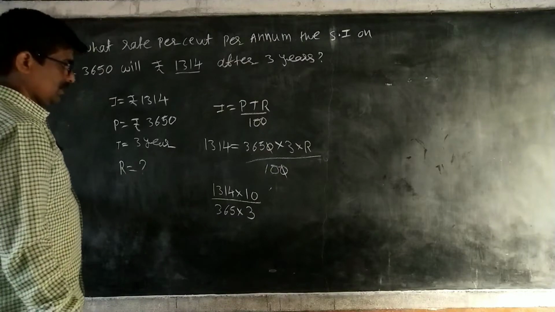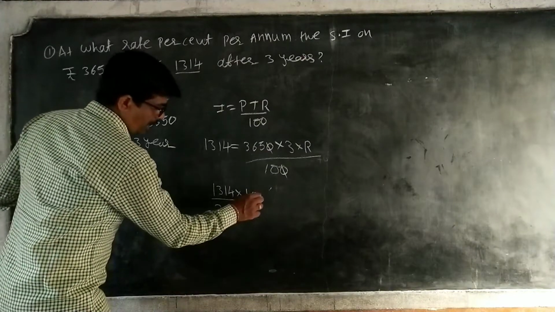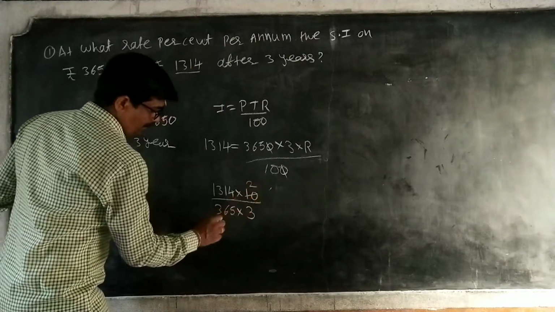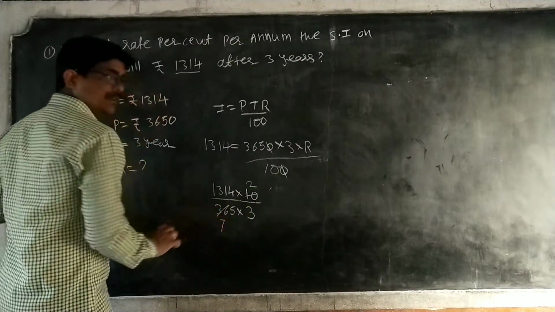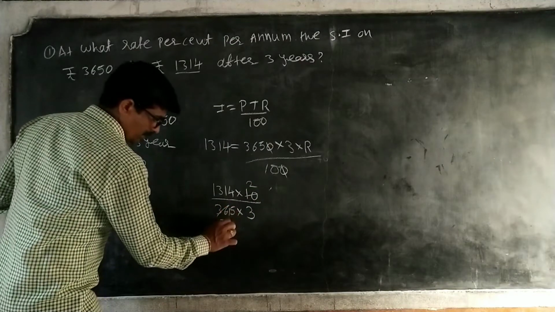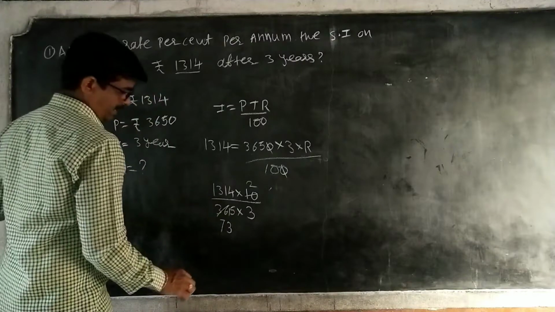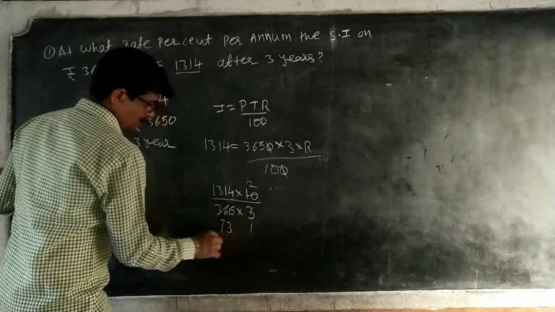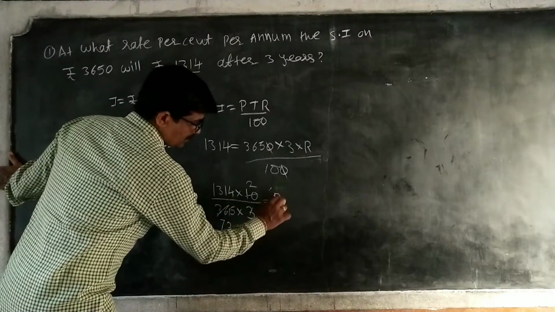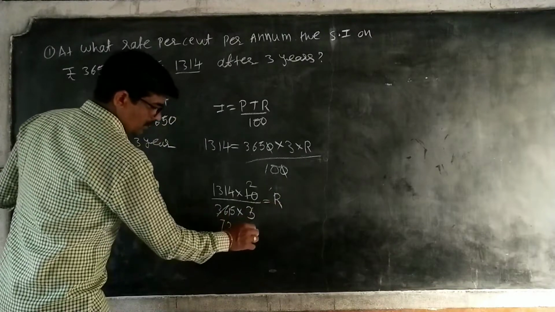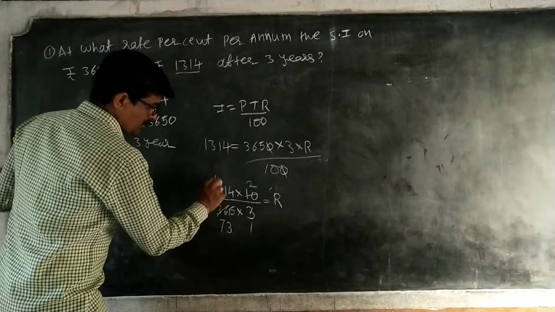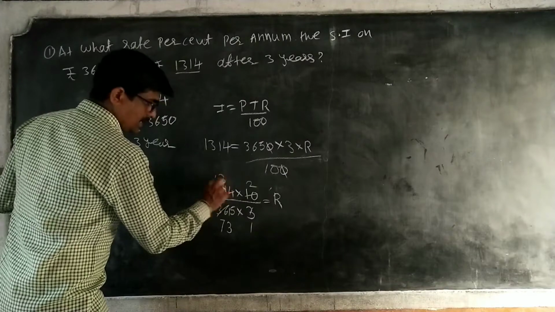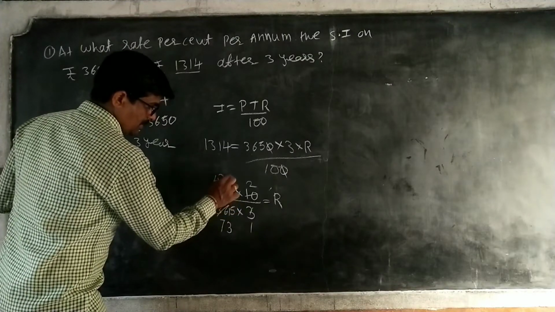Next, 5 2s are 10, 5 7s are 35, 3 1s are 3, 3 4s are 12, 3 3s are 9, 3 8s.